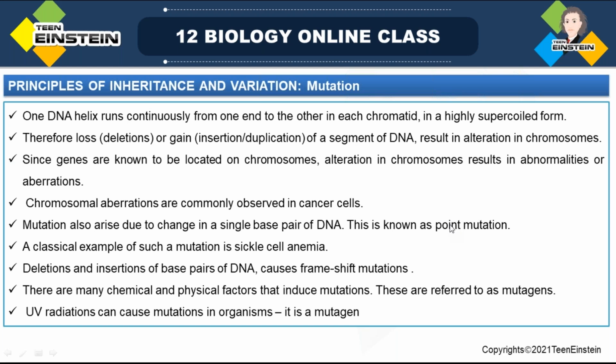A classical example of such a mutation is sickle cell anemia. From the term itself you can understand point mutation: only in a single base pair, only at that point, it is getting mutated. So the example for point mutation is sickle cell anemia.